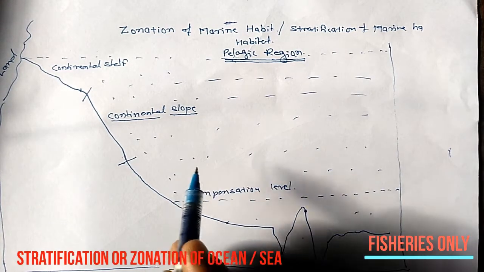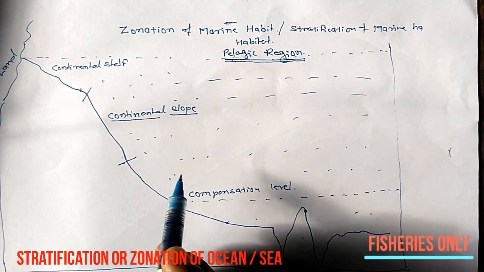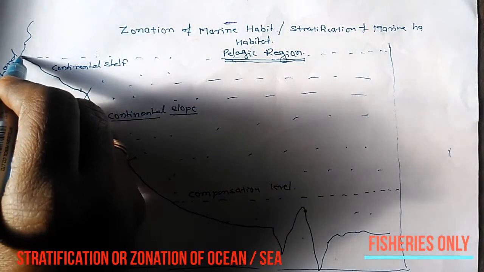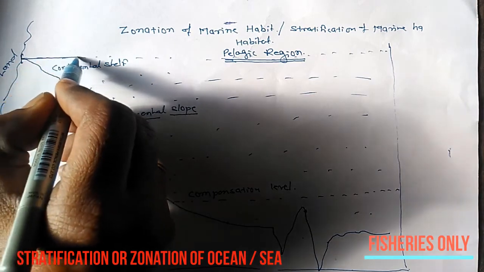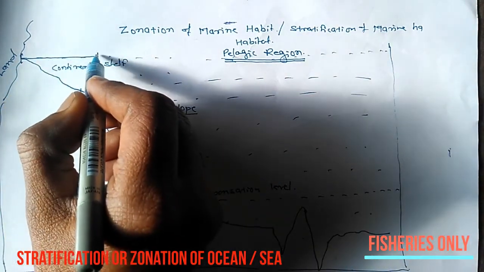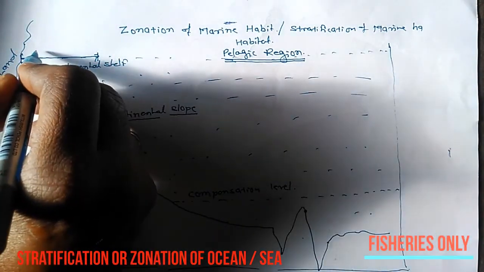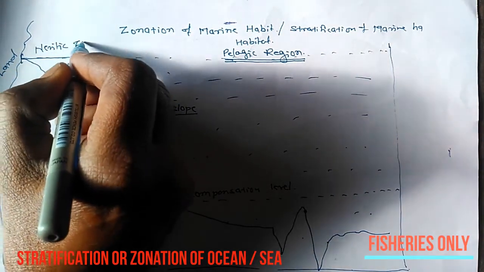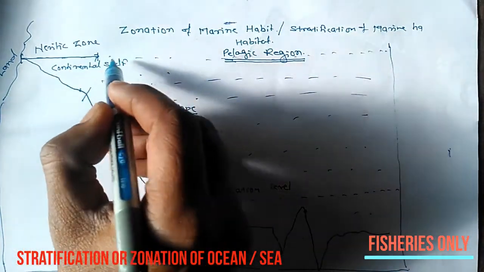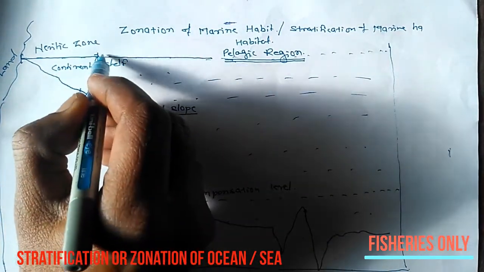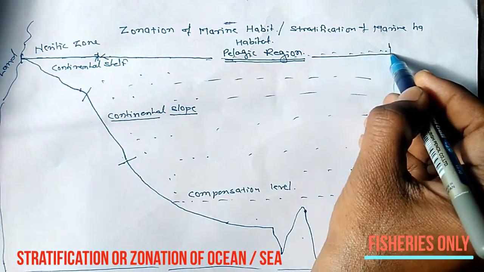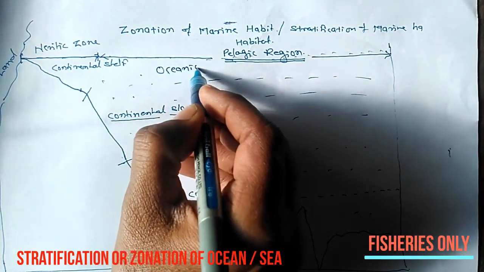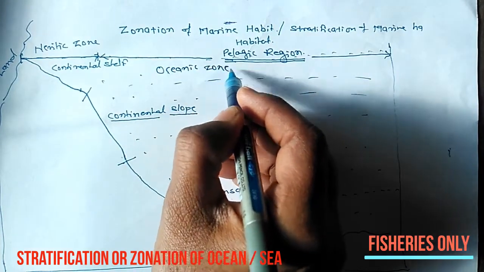The pelagic region is again subdivided into two parts. Up to this is the Neritic zone, and the second one is the Oceanic zone.